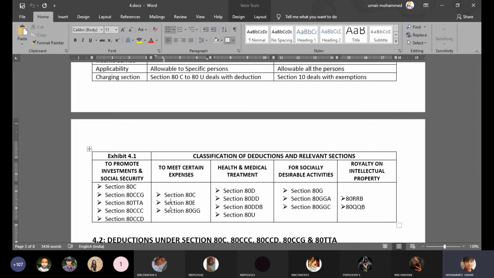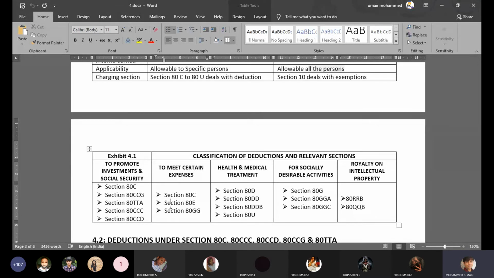I do mention that there are certain deductions which allow you to claim certain personal expenses. These are the sections that allow you to deduct certain personal expenditure. What are these personal expenditures? We will discuss when we go through each section. 80D, 80DD, 80DDB.